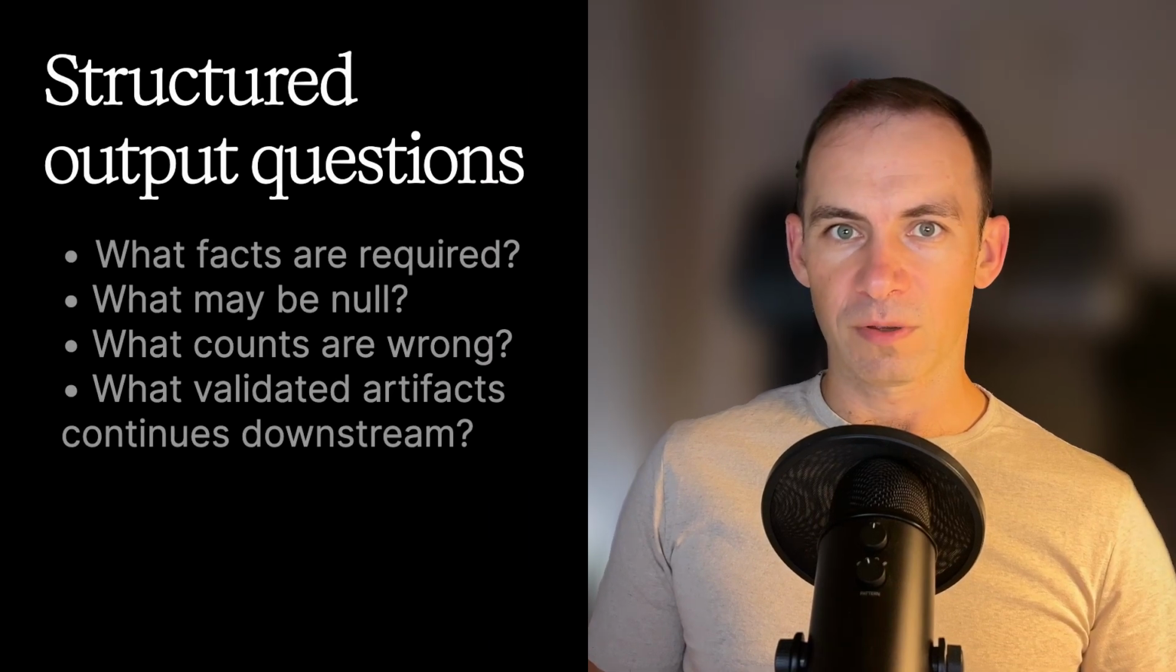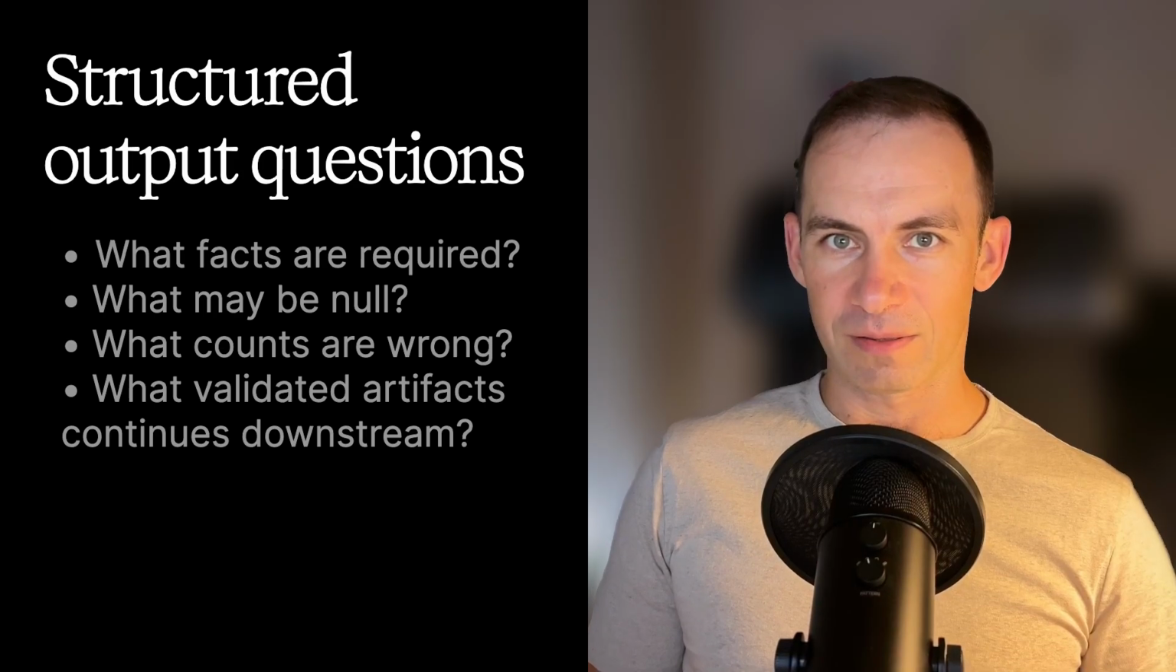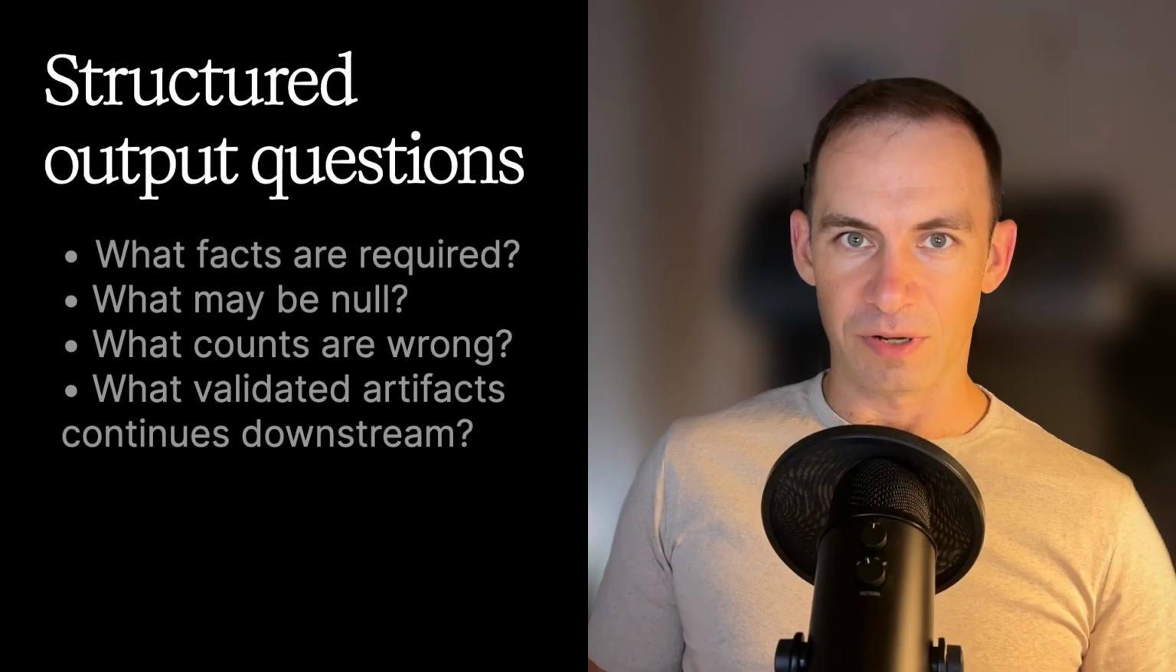Your next action is simple. Open the structured output pack, complete the extraction criteria worksheet. Then read the output rubric. Keep both beside you while practicing the exam questions. Before moving on, make sure you can answer four questions. What facts are required? What may be null? What counts as wrong? What validated artifact continues downstream?